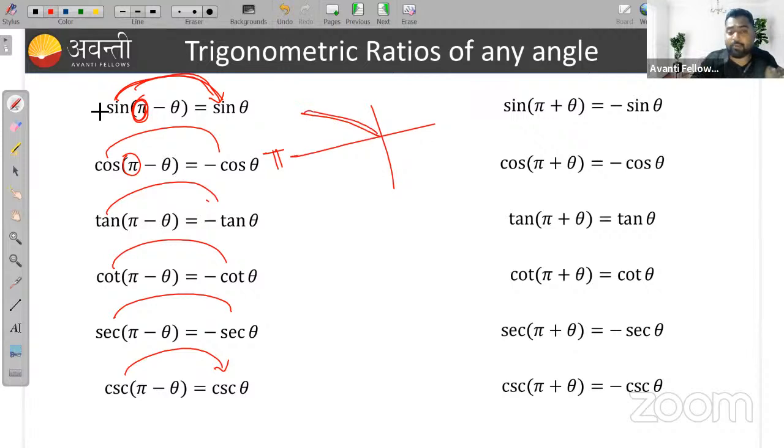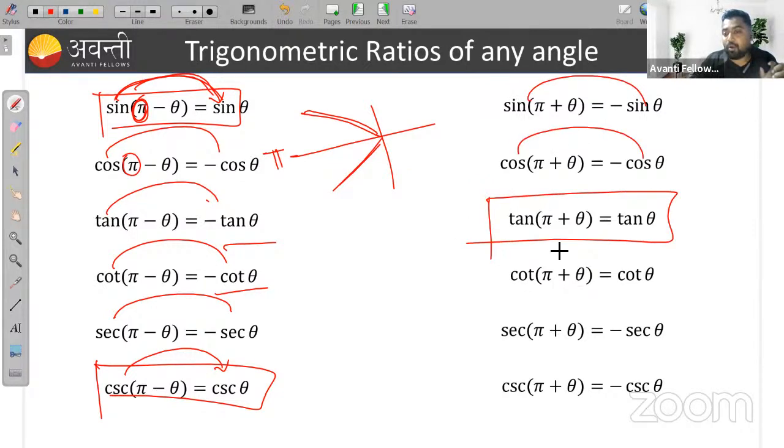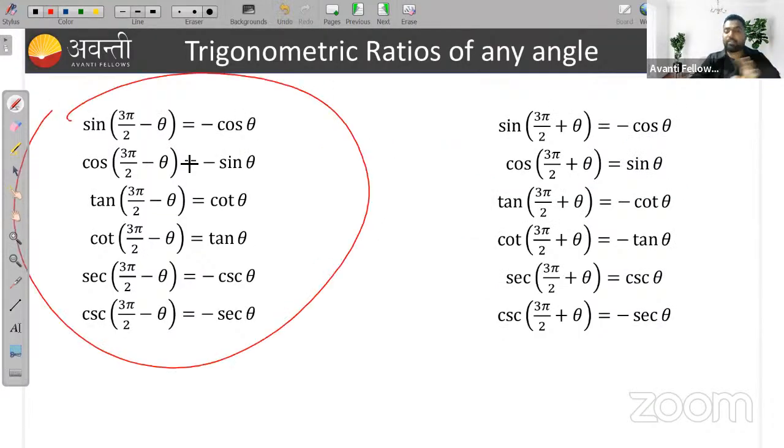Here we are taking the second quadrant. That's why only sin and cosec will be positive, otherwise all are negative. Here also you can see pi plus theta, third quadrant, tan is positive. And all the trigonometric ratios will remain the same, except tan and cot, all are negative. Right? Let's move. Similarly, you can observe for 3 pi by 2.